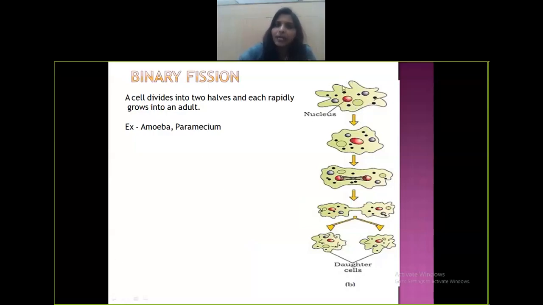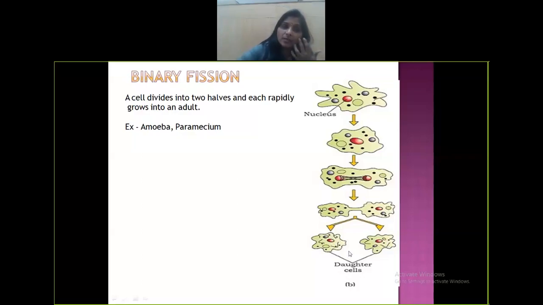So a cell divides into two halves. See, all the content is getting doubled and the cells will just stretch out like this, and there's a cleavage formation over here. You can see here, stretching out, there's a cleavage formation, and a single cell divides into exactly two daughter cells. There is no variation at all. Whatever the content was in the parent cell, everything is being transferred here equally without any changes. That is why they're called clones.